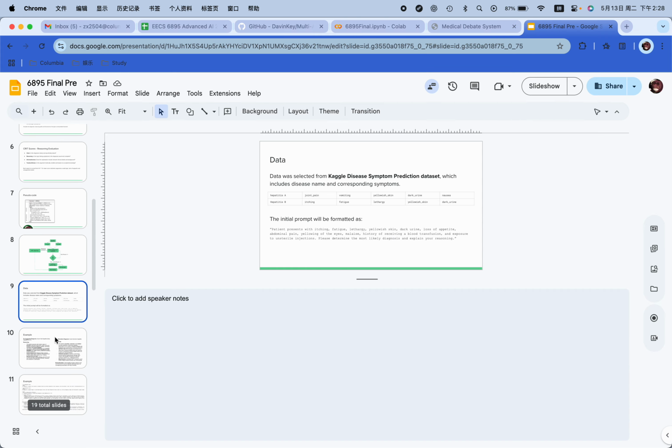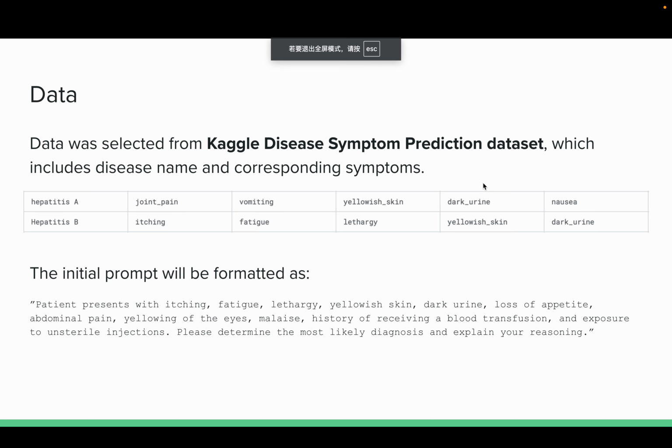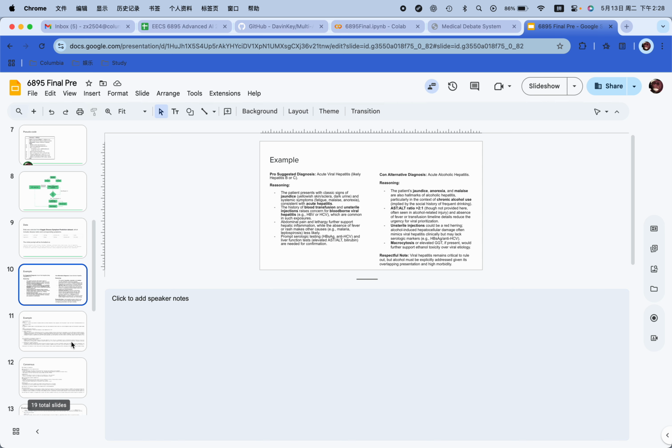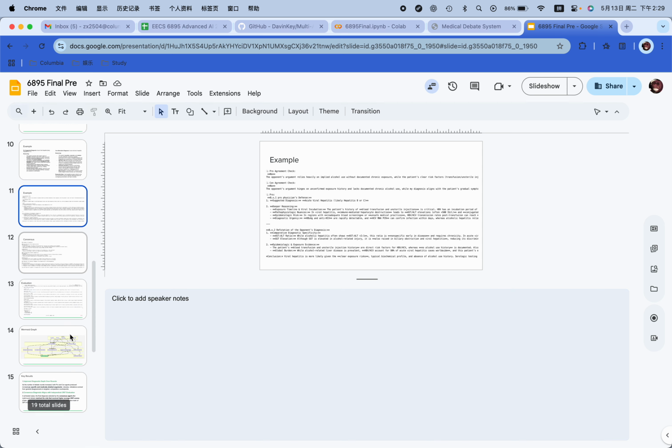Yeah, and here is an overview of the data that we chose. It includes the Kaggle disease symptom prediction data, where we have the symptom description and also a ground truth of symptoms. And the initial prompt will be formatted as "patient presents with...", which is the symptom description, and then "determine the most likely diagnosis and explain your reasoning." Yeah. And the rest is an example I just showed you through a web front end that we implemented.